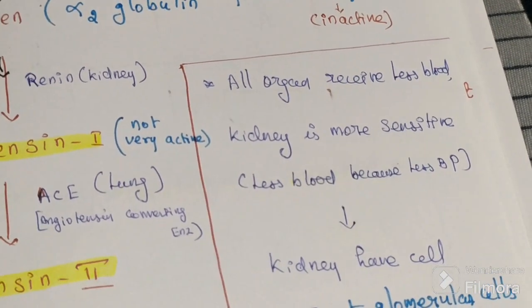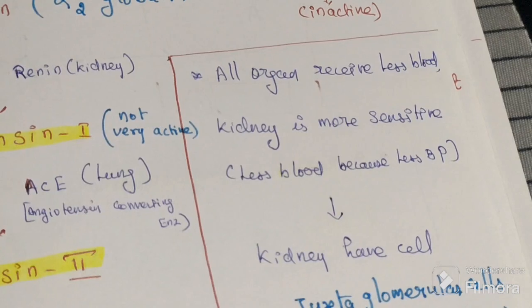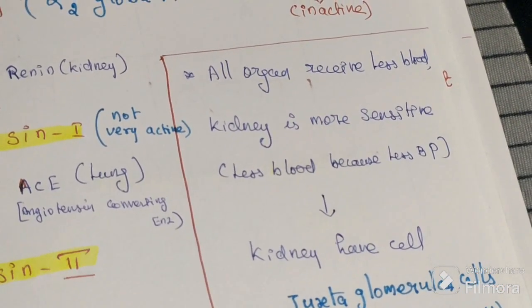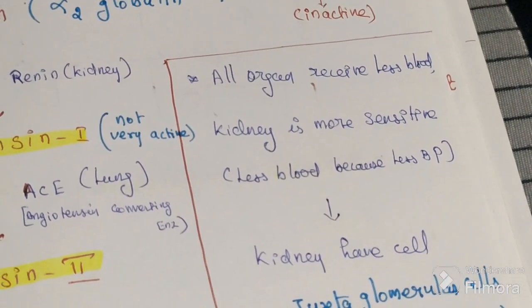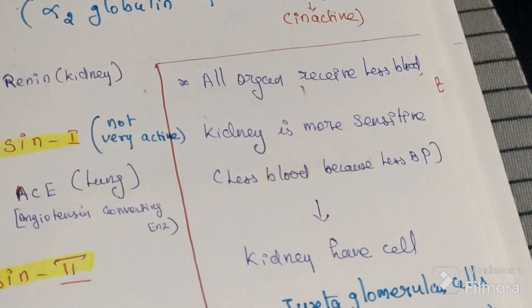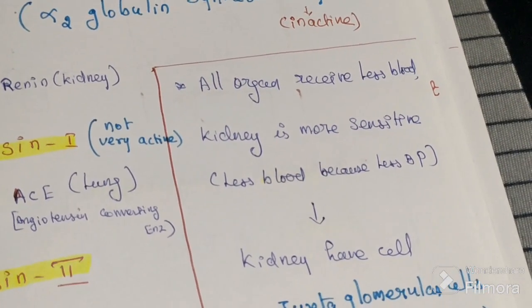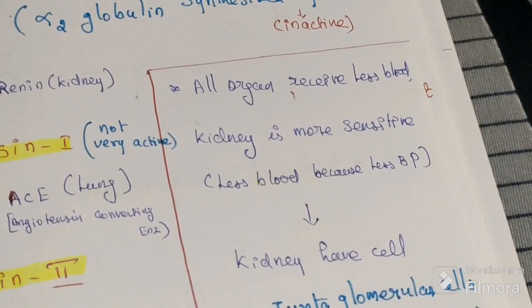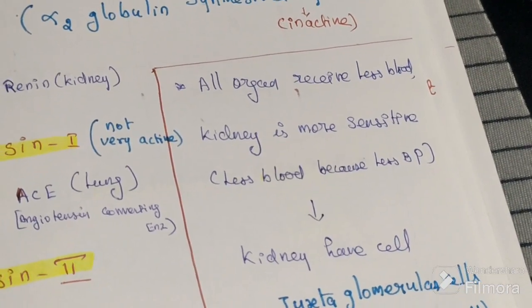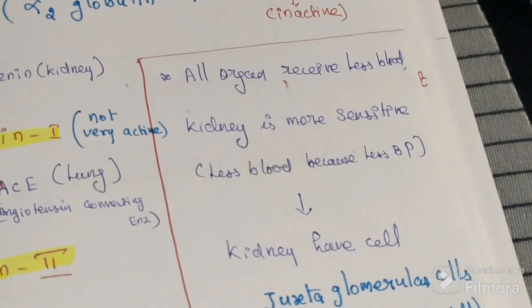From head to toe, all our organs are receiving less blood because that person's blood pressure is low, but the kidney is the more sensitive one.